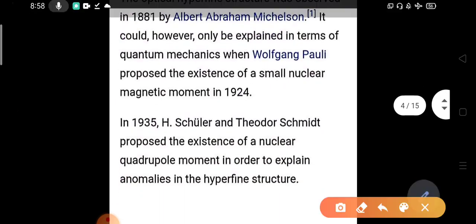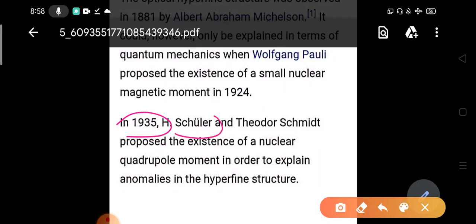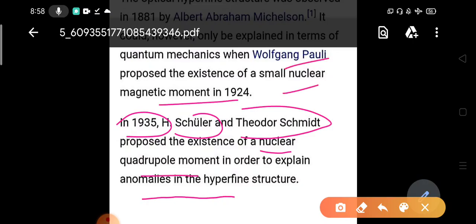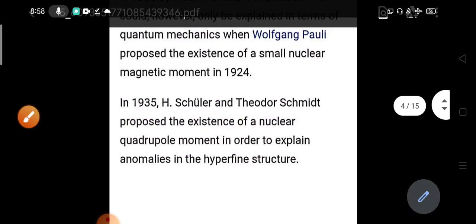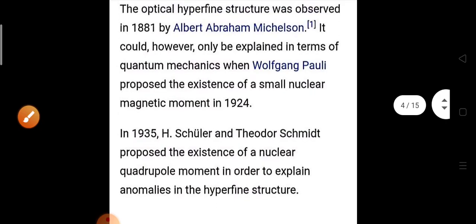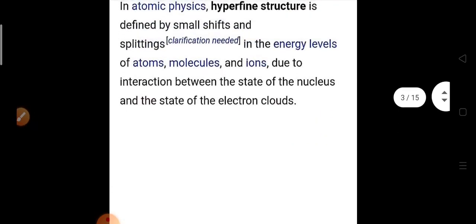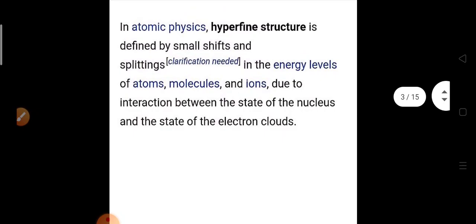Then in 1935, H. Schuler and Theodore Schmidt also proposed the existence of a nuclear quadrupole moment in order to explain this hyperfine structure. So Pauli included the nuclear magnetic moment, and Schmidt and Schuler included the quadrupole moment in the nuclear structure. That is basically the interaction of the nucleus with the electrons, okay.